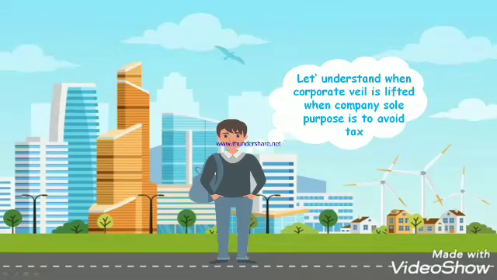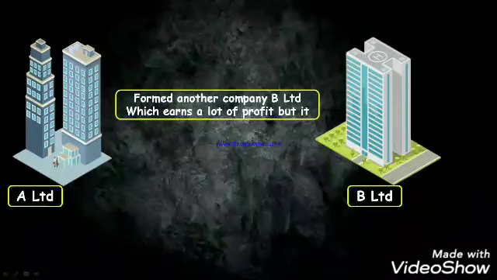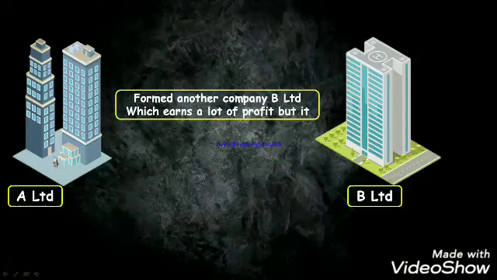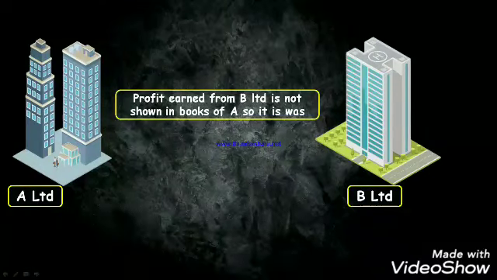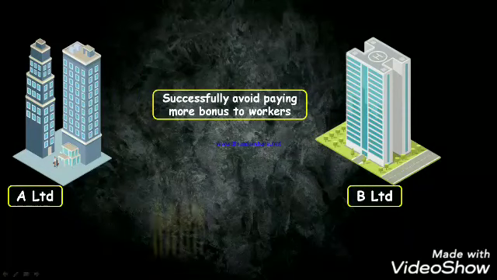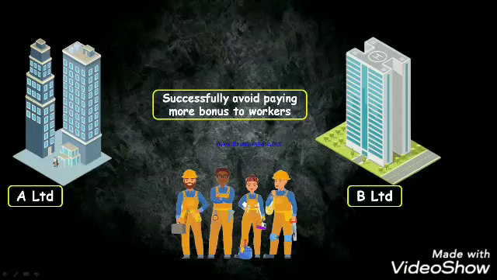When the company's sole purpose is to avoid tax. Let's assume that there is a company named A Limited, which formed another company B Limited, which earns a lot of profit. Assume that A Limited has a subsidiary company B Limited. The profit earned by B Limited is not shown in the books of A, so it successfully avoided paying more bonus to workers. Here it is avoiding paying tax as well as avoiding paying bonus to workers. So that is the wrong use.